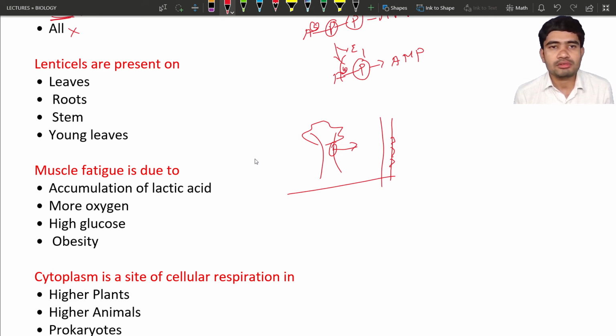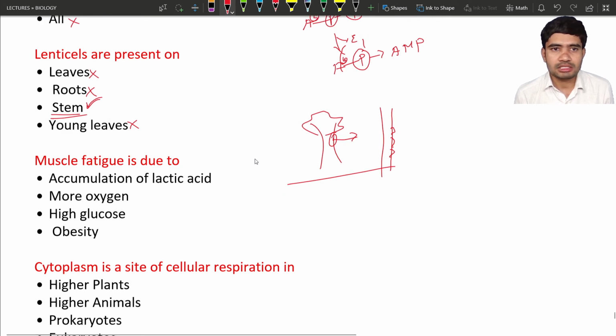The leaves do not contain lenticels. Roots also do not contain lenticels. Yes, the stem is present. Next, young leaves also do not contain lenticels. The correct option for this question is the stem. Lenticels are present on the stem.